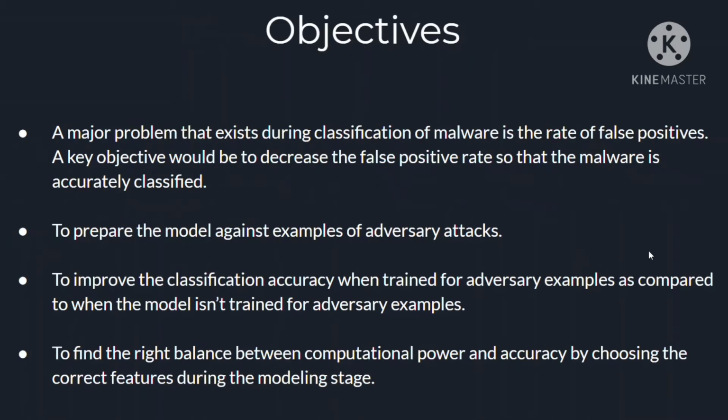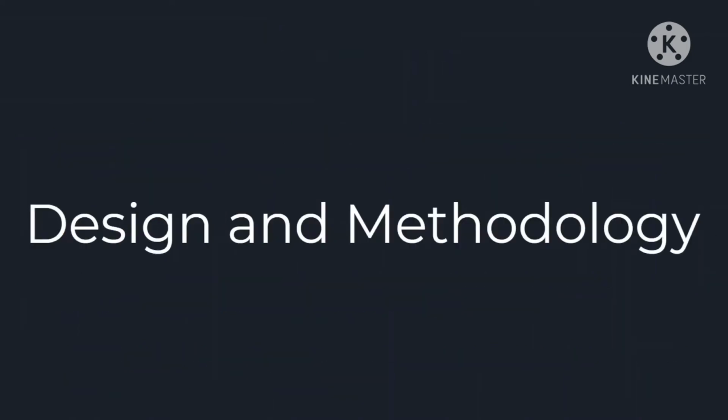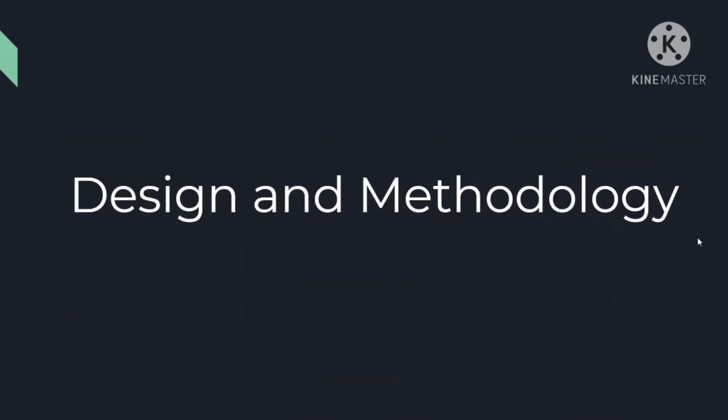These were the objectives that we started out with, and the first one was to decrease the rate of false positives. The second one was to prepare the model against adversarial attacks. The third one was to improve the accuracy of the model after it was trained for adversarial examples as compared to when it was not trained for them. Also, finally, we intended to find the right balance between the computational power and accuracy by choosing the correct features. So I think we have achieved all of the objectives that we set out with.